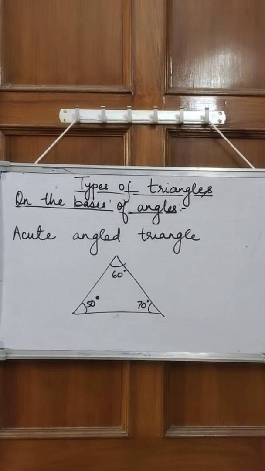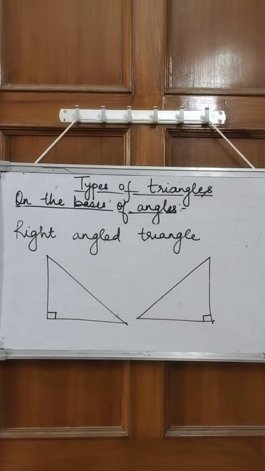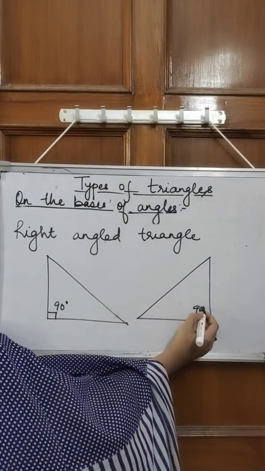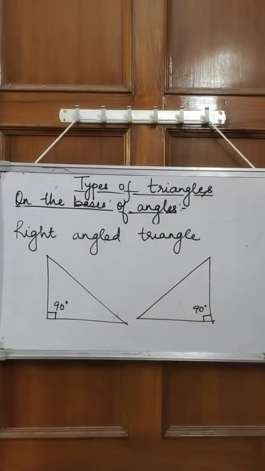Okay, now second is right angled triangle, and this means what? That at least one angle should be right angle. In a triangle, one angle should be right angle, and if we get so, then we can say that it's a right angled triangle. So here this is 90 degree, and here this is 90 degree. So if we are getting any triangle like this, then we can say that it's a right angled triangle.